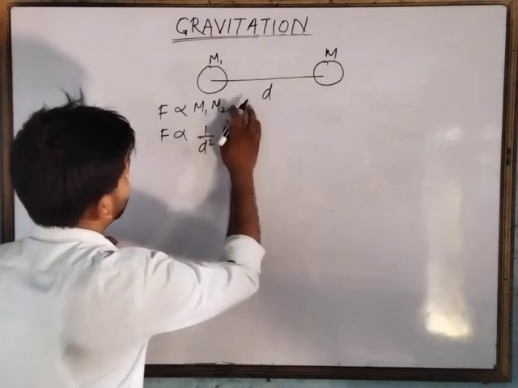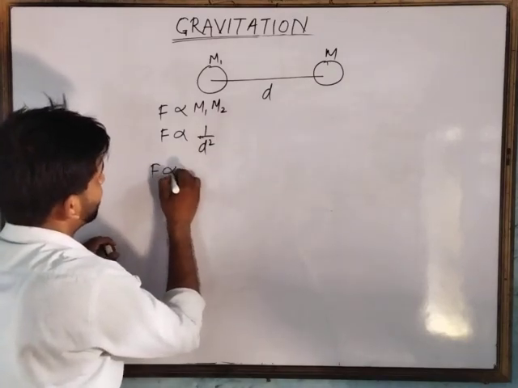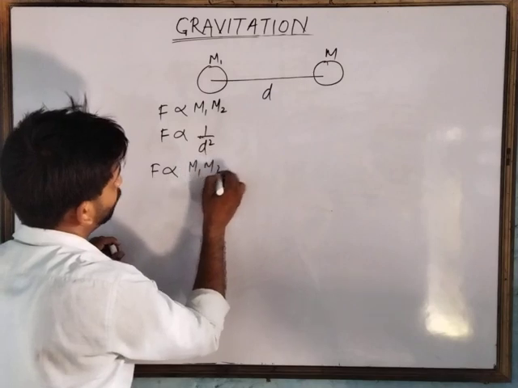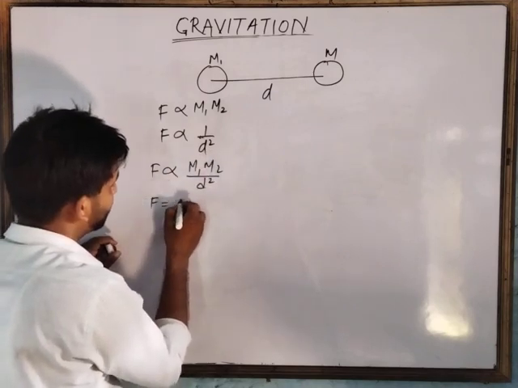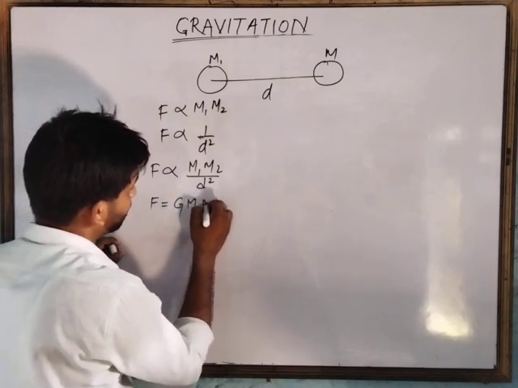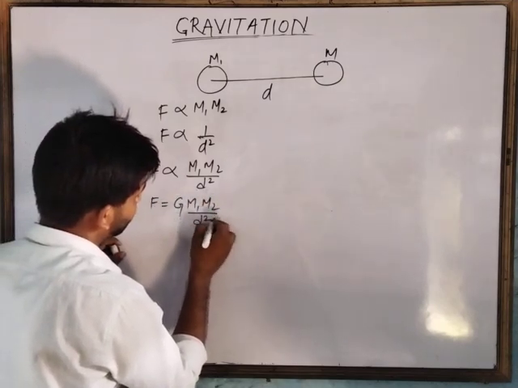So by combining these two, we can write F is proportional to M1 M2 by d square, or by removing the proportionality sign, F equals G M1 M2 by d square.